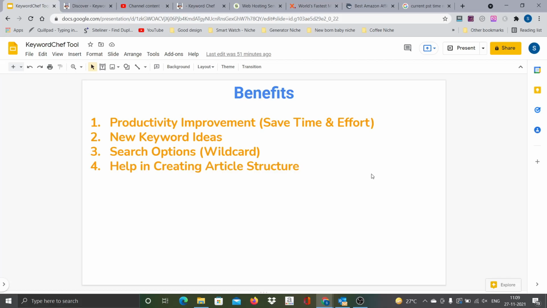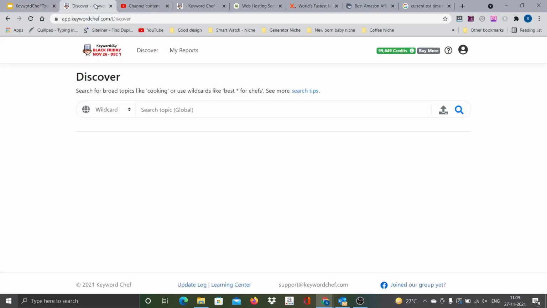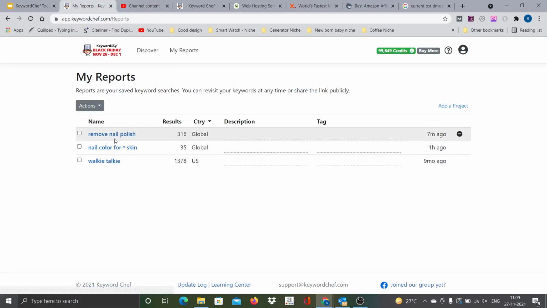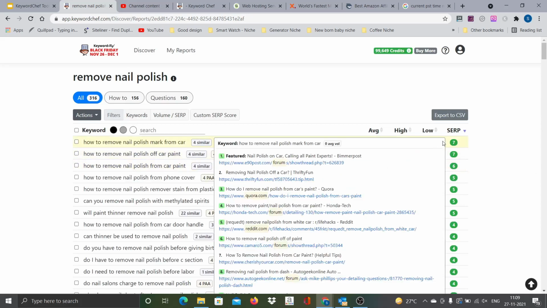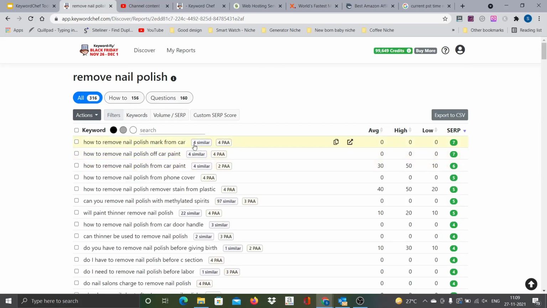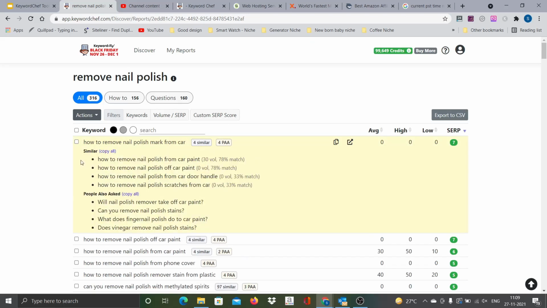And the fourth one is another interesting thing. It also helps you in creating the article structure. So normally, let me go to the reports and look at one of the reports we just generated. This is the one, right? If you mouse over, it shows you the top 10 results, and also there is something called PAA. Let me click on it. There are 4 similar questions and 4 people also asked questions.